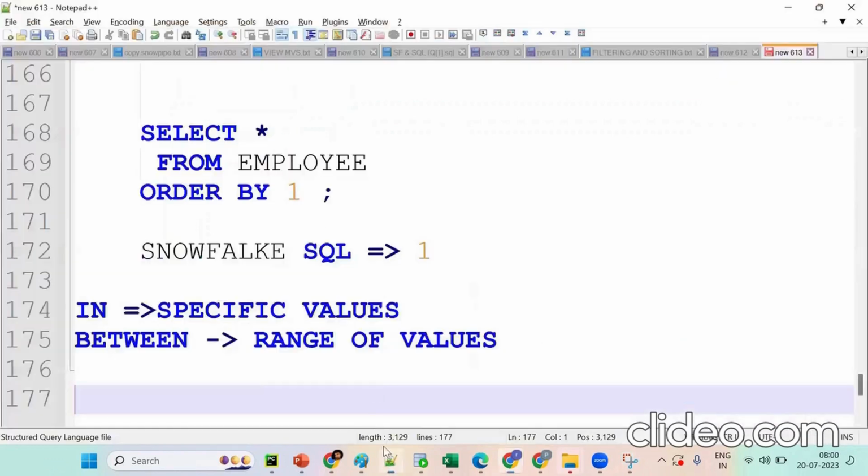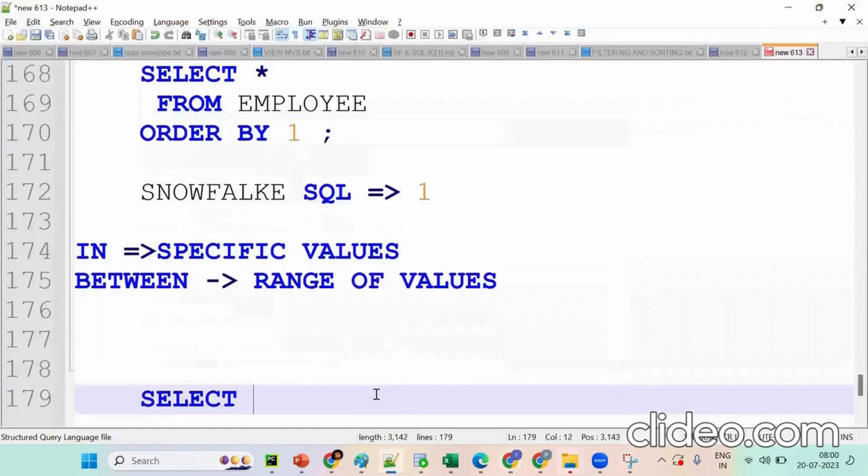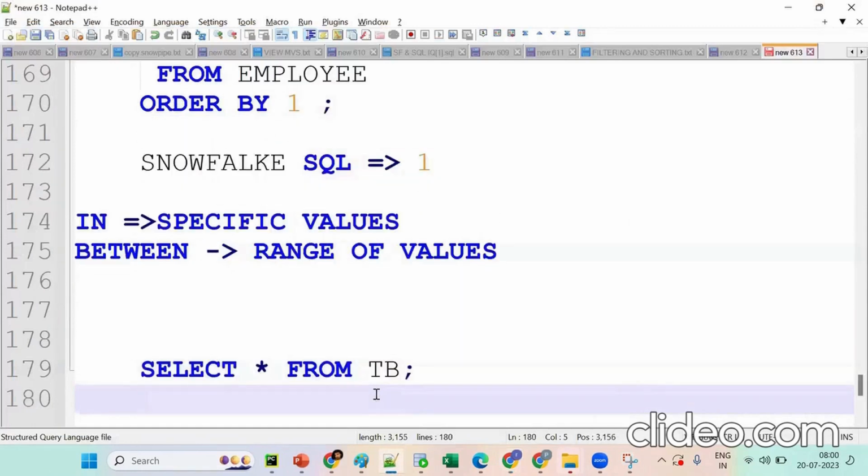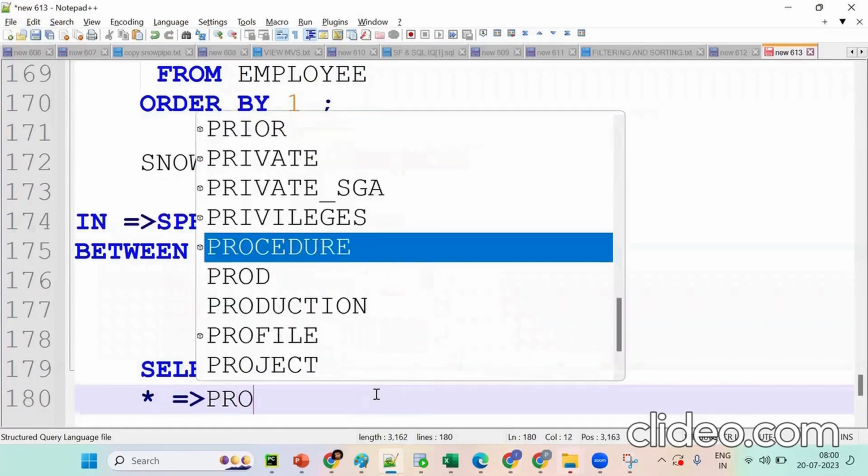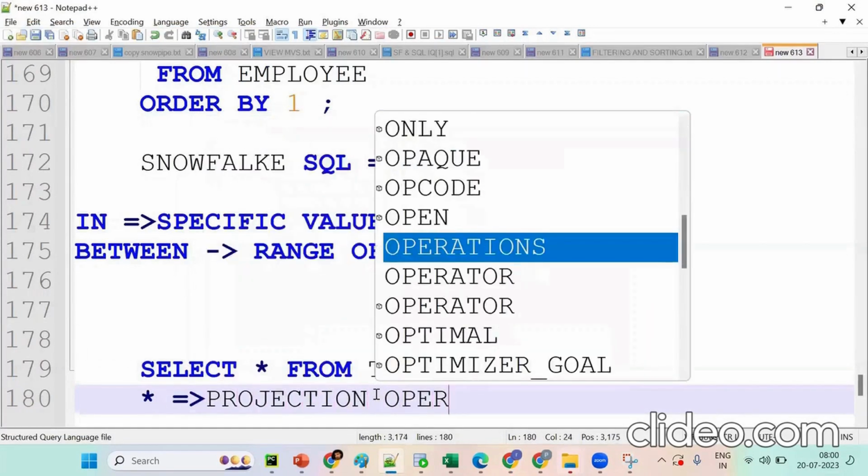So this is filtering column as well as starting column 1, where the value. Understand? Now see the use case and what it goes for. Select star from table: will it give all columns or a specific column? Star is nothing but a projection operator. What it will do is project all the columns in the table.